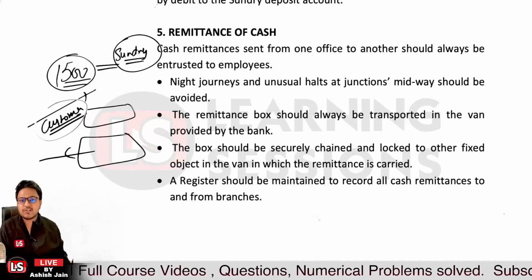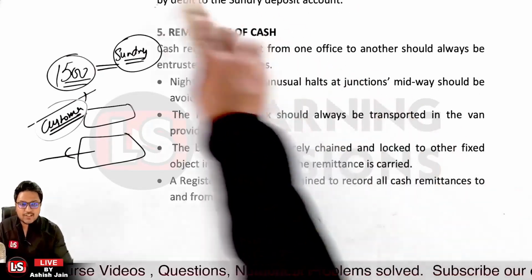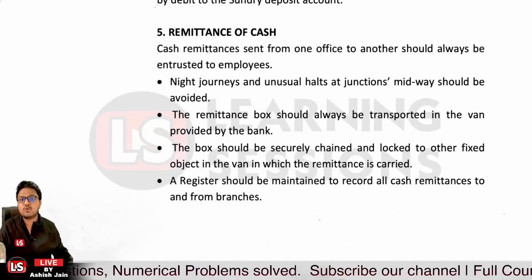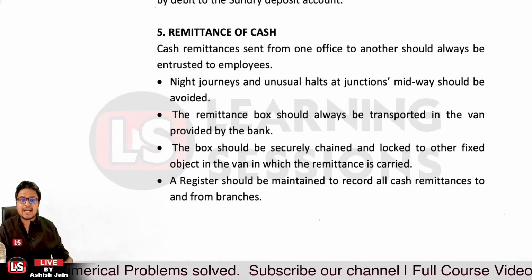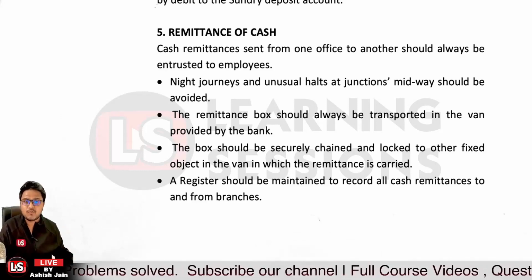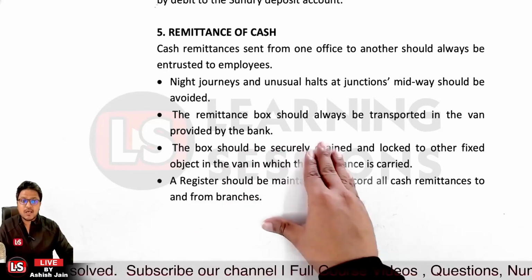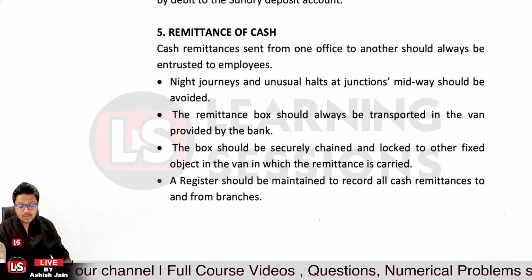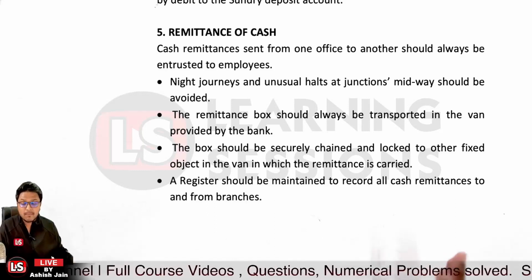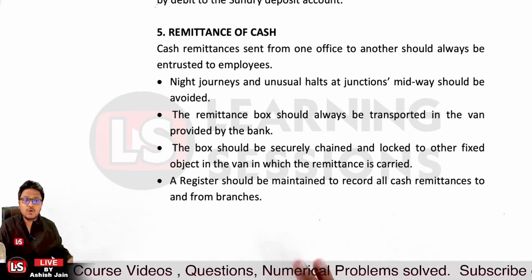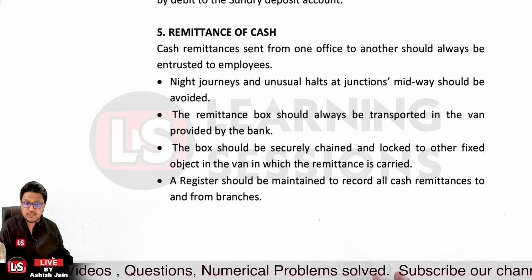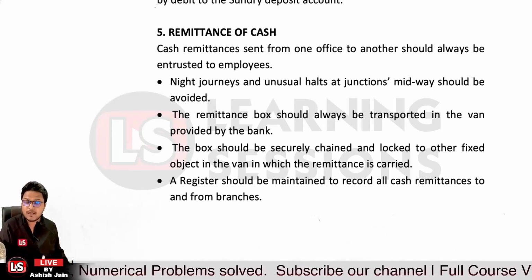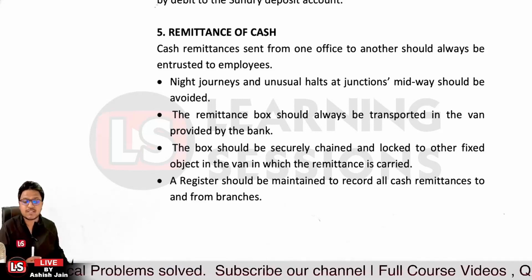Okay. The next point is related to remittance of cash. When cash is to be remitted from one office to another or from one branch to another, it is always entrusted to employees, and night journeys and unusual halts at junctions must be avoided. The remittance box must always be transported in a van provided by the bank, and the box in which the cash is kept must be securely chained and locked to a fixed object in the van. A register must maintain the record of all the cash remittances from that branch to other branches, so that these precautions are taken.